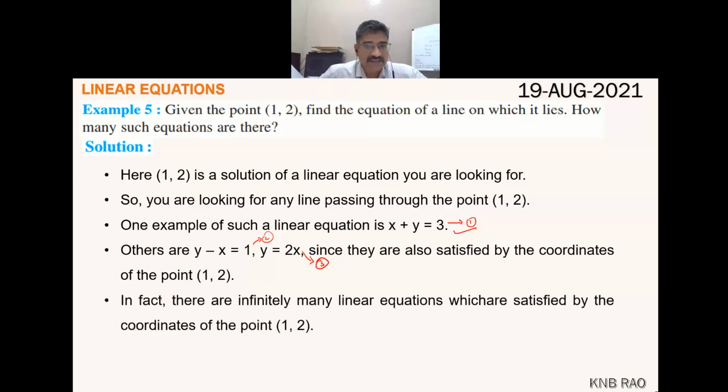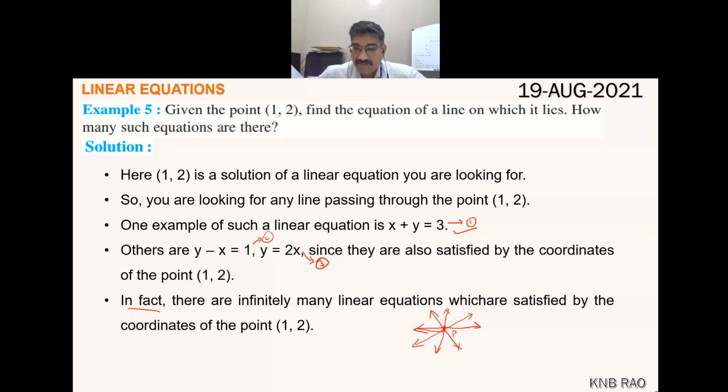So in fact, how many such lines can be drawn through a point? You know, in geometry you learned, in class 6 itself, that through one point we can draw infinitely many lines, not one or two. Infinitely many lines can be drawn through one point.